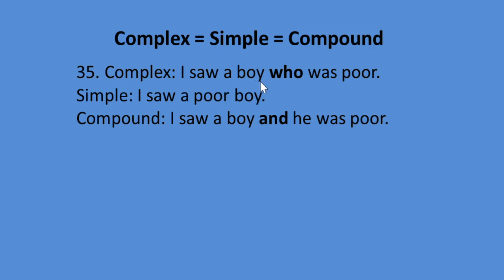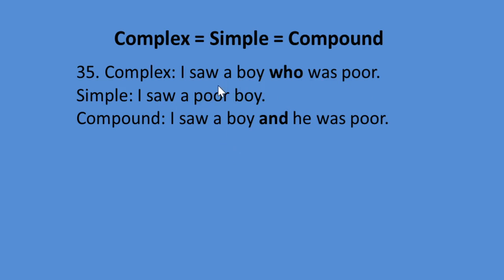So if you want to make it a simple sentence, we have to omit who, then before noun we have to use the adjective poor. Simple will be I saw a poor boy. So before noun we have to use the adjective poor to make it a simple.